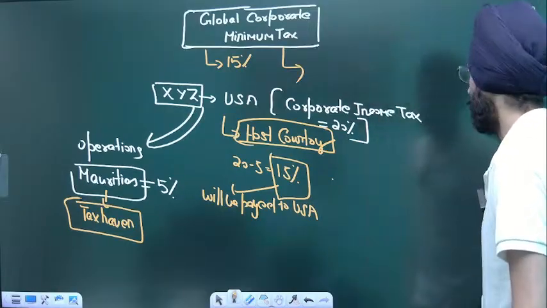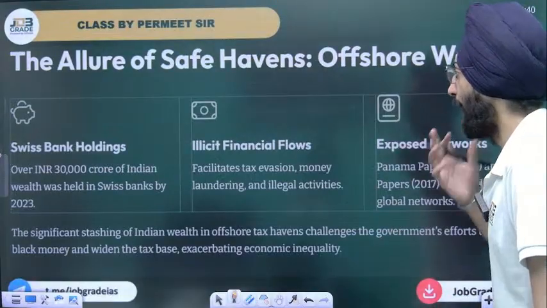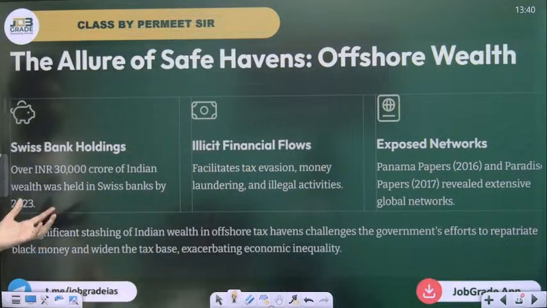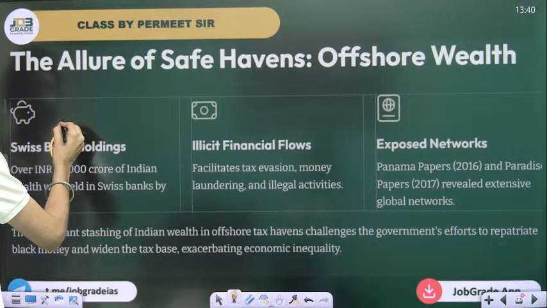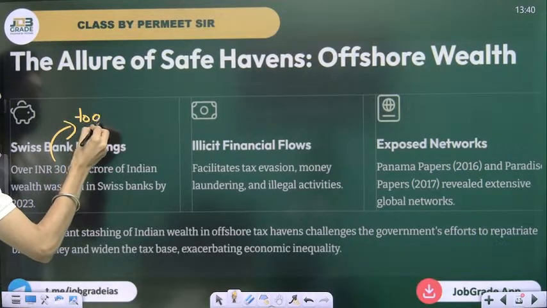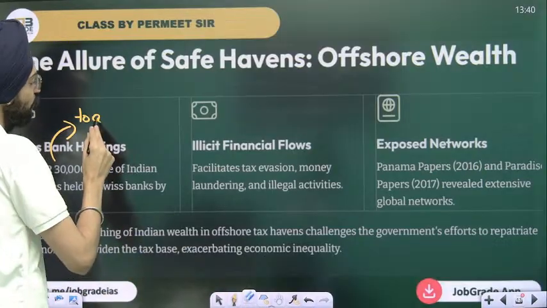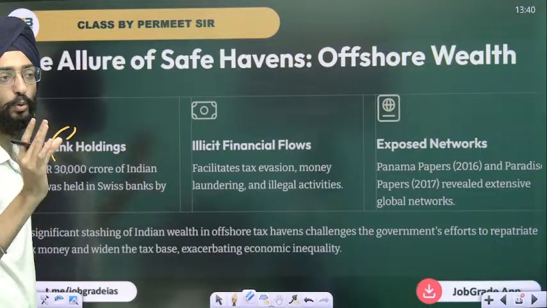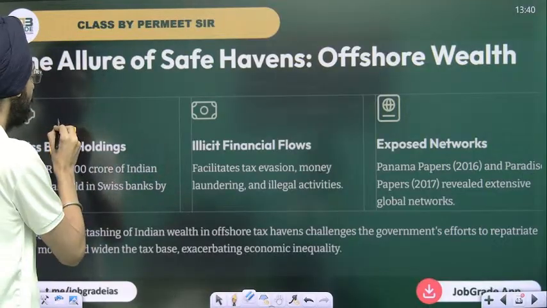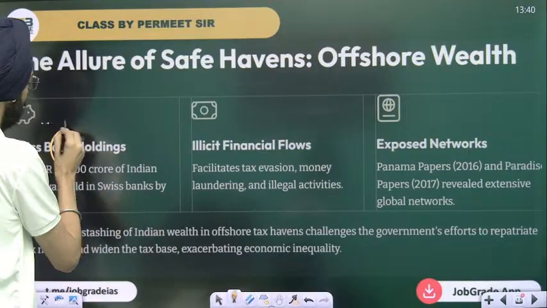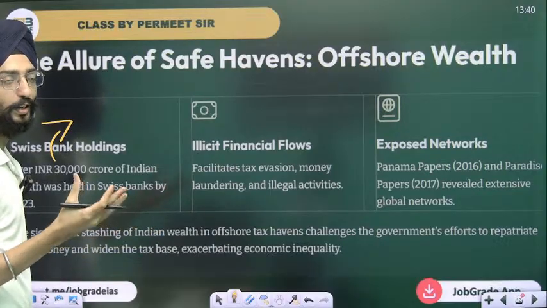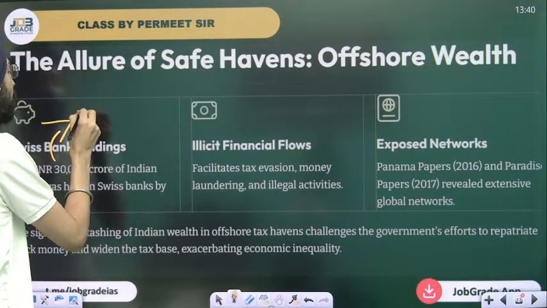Let's move on to the slides. As you have seen, safe havens hold offshore wealth. Over INR 30,000 crore of Indian wealth was held in Swiss banks, nothing but to avoid or evade tax. That's why Swiss banks were created. Swiss banks don't offer you a rate of interest; they charge you money to keep the amount there. Not everyone can create an account in a Swiss bank, as it requires a lot of money. So it's a method to avoid tax.